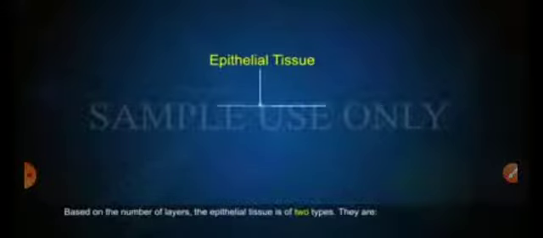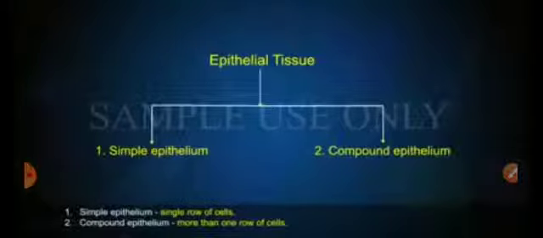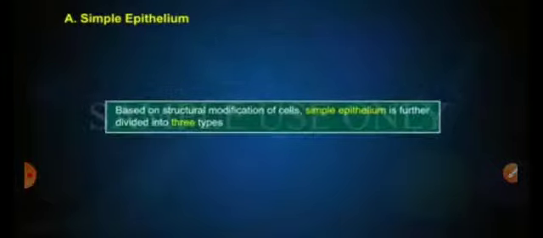Based on the number of layers, they are basically of two types, that is the simple epithelium and the compound epithelium. Simple epithelium is unilayered, whereas compound epithelium is made up of more than one row of cells, so it is multi-layered. Talking about the simple epithelium, it is further subdivided into three types: simple squamous, simple cuboidal and simple columnar epithelium.